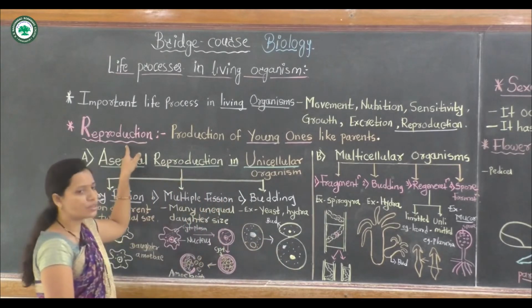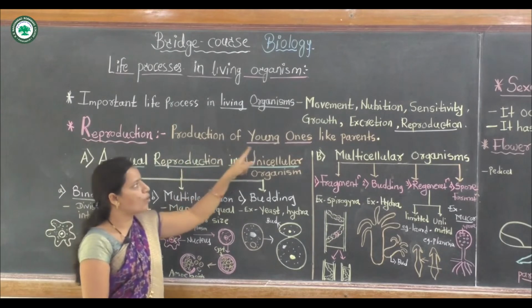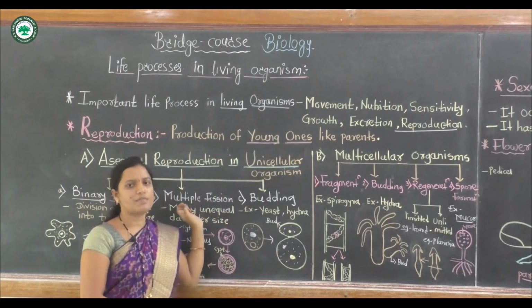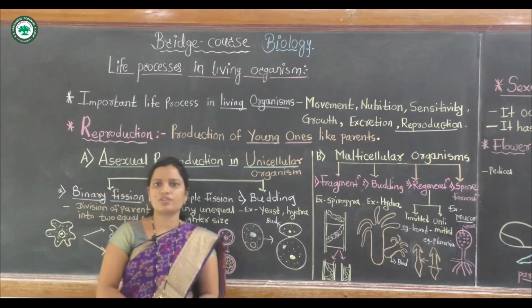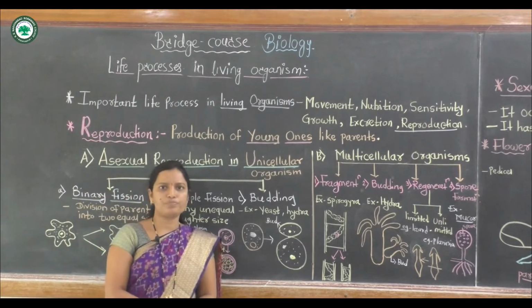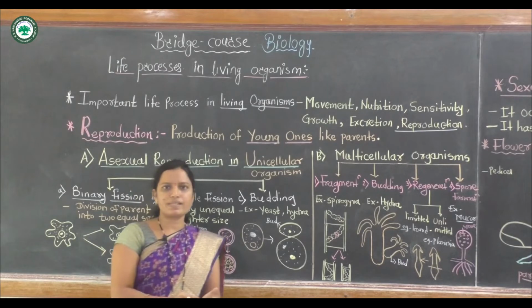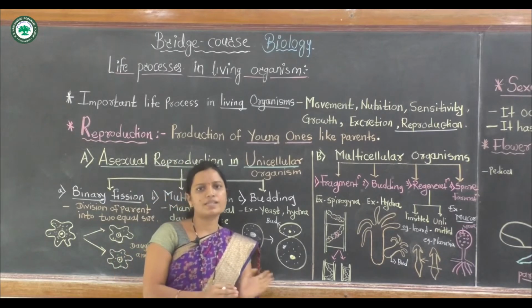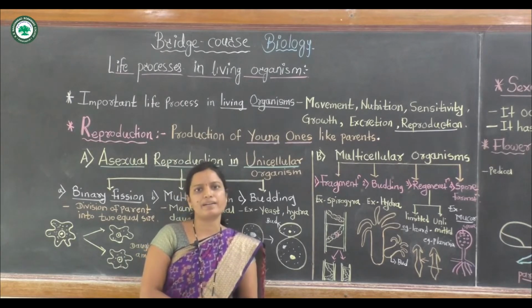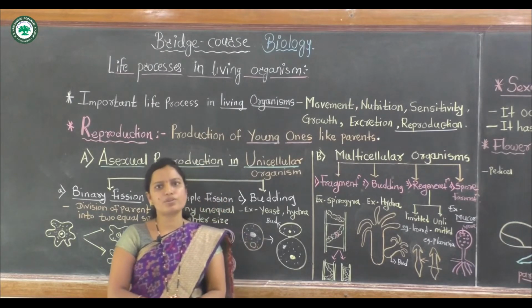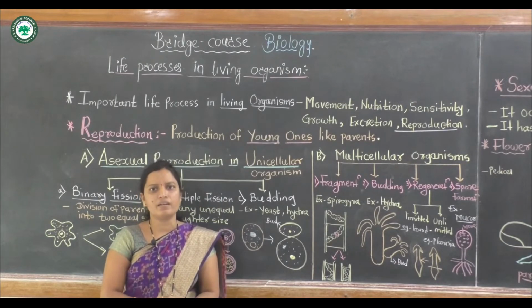Reproduction is the production of young ones like the parents, and there are two methods, asexual and sexual reproduction. These two processes are different. Asexual reproduction involves only one parent, so it is uniparental.